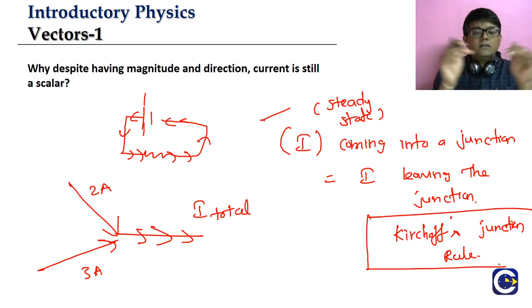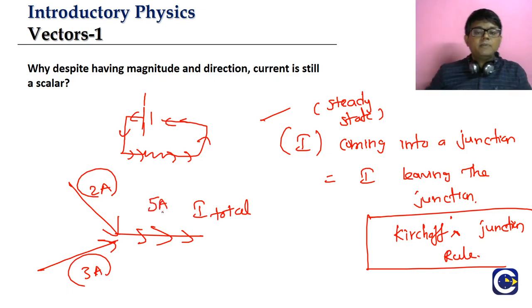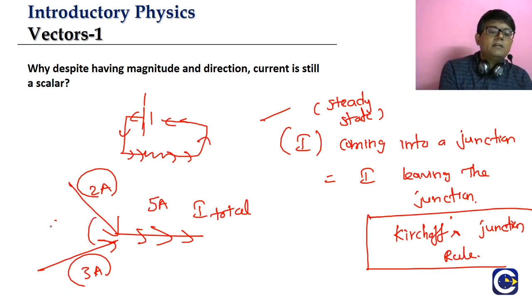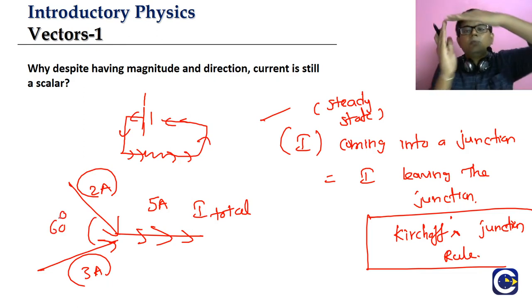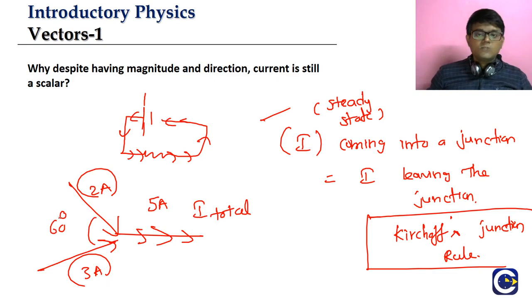If you have a junction, the current coming into the junction will be equal to the current leaving. On one side 2 amperes is coming in, on the other side 3 amperes. The total current leaving is going to be 5 amperes. Let us say the angle between the two branches is 60 degrees. I will take another representation.